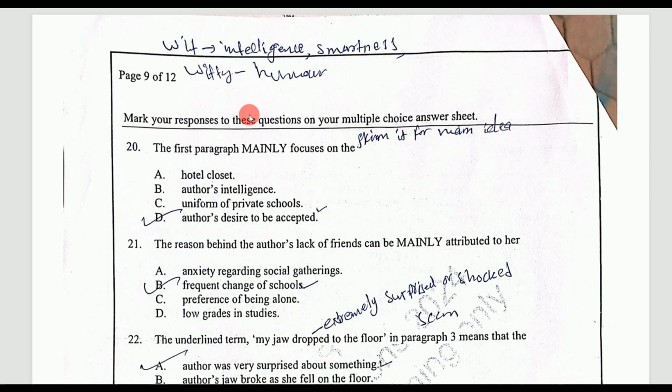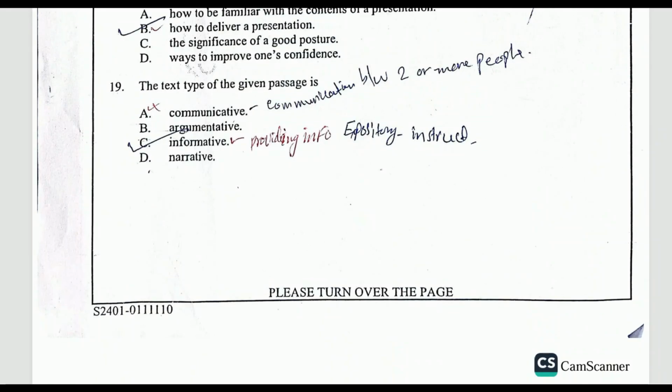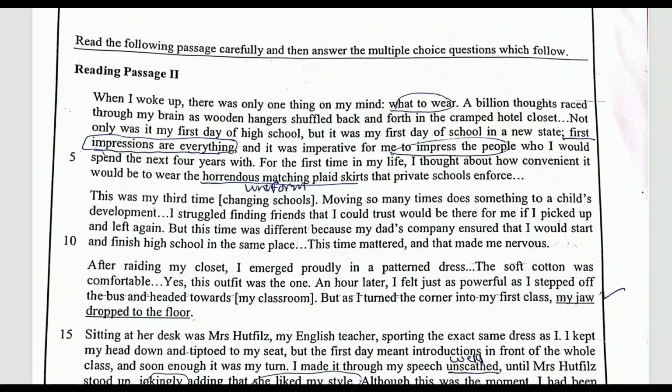Question number 20 says, the first paragraph mainly focuses on. So firstly, I will skim the first paragraph for the main idea, what it is about or what it is focusing on. So quickly, I will skim the first paragraph to get an idea. "When I woke up," in my mind, what to wear. Obviously, there is a person preparing for something, and he's conscious about what to wear. Billion thoughts, he's confused, many thoughts came to his mind.